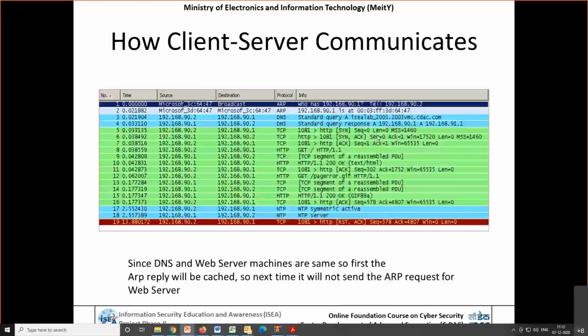Then the client again talks to the server with an acknowledgement, with sequence 1 and ACK 1, because sequence 0 was the first packet, sequence 1 is the second packet, and ACK 1 is based on sequence 0. Only then does the page come, page data is transferred, errors come, and all the rest happens.